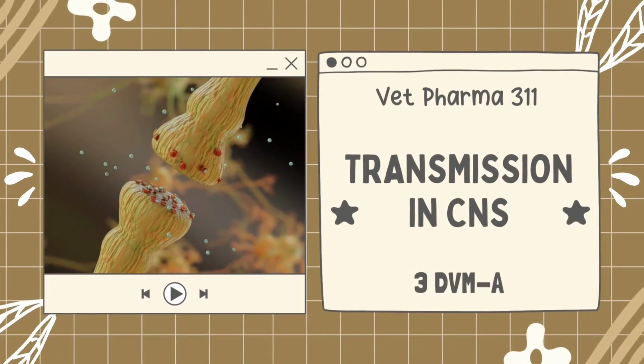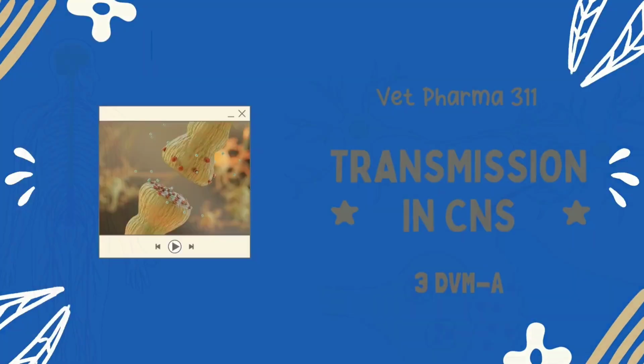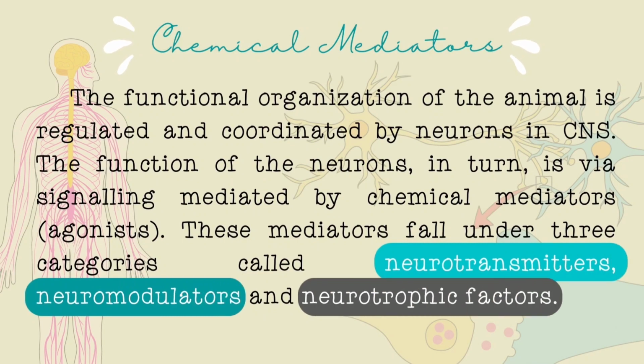Hola! In this episode, we will talk about transmission in CNS. The functional organization of the animal is regulated and coordinated by neurons in CNS.